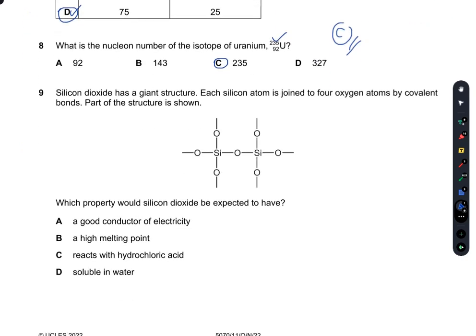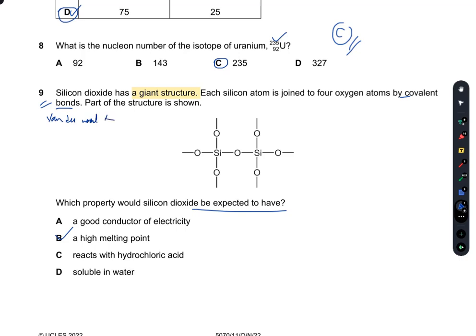Question number 9. Silicon dioxide has a giant structure, so it will have a high melting point. Which property would silicon dioxide be expected to have? It will have a high melting point. Each silicon atom is joined to 4 oxygen atoms by covalent bonds. So it will not have any van der Waals forces. The van der Waals forces are absent.